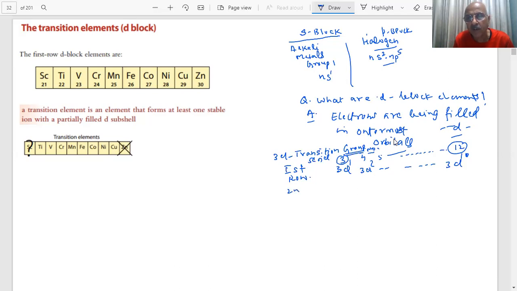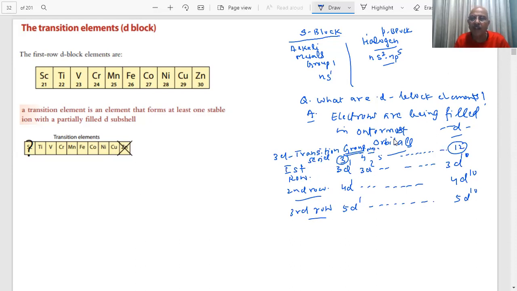In the second transition series, the electrons are being filled in the 4d orbitals, from 4d1 to 4d10. The third row, the third transition series, has the electrons progressively filled in the 5d orbitals. They will all belong to group 3 to 12, students.